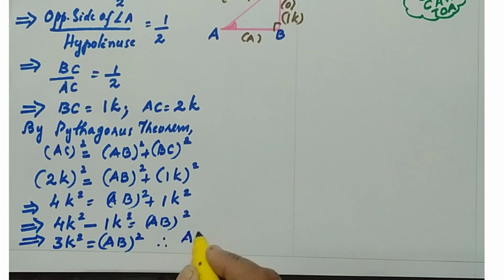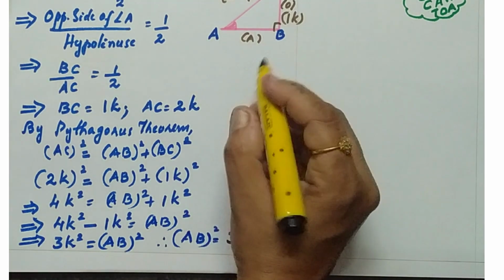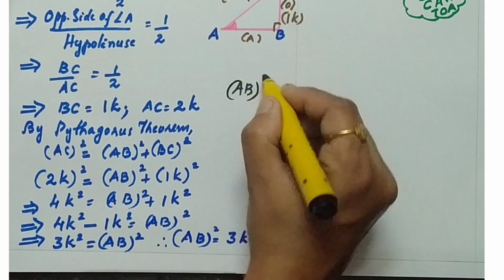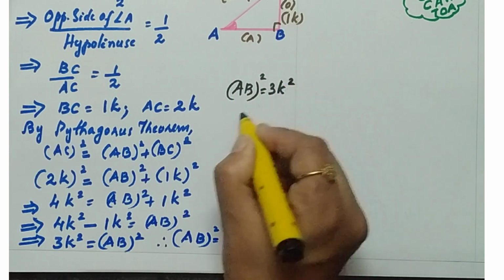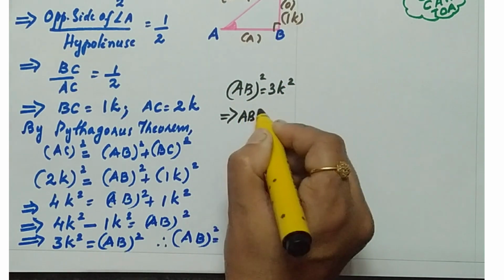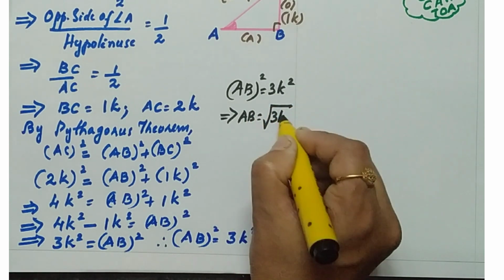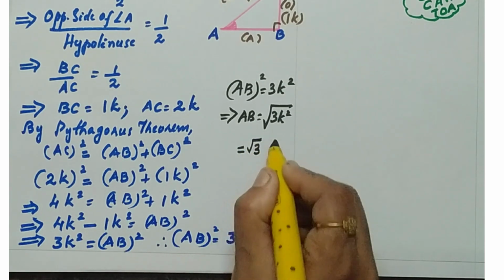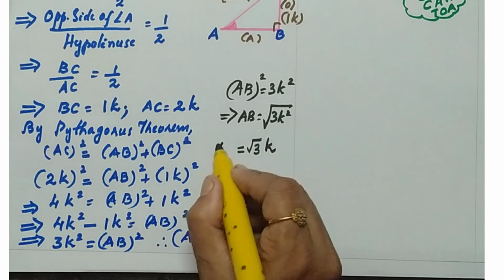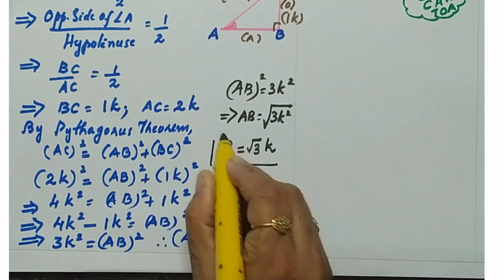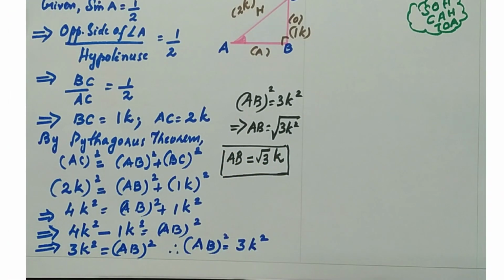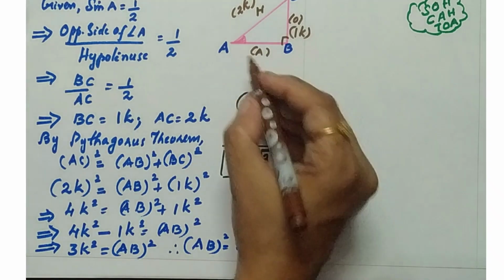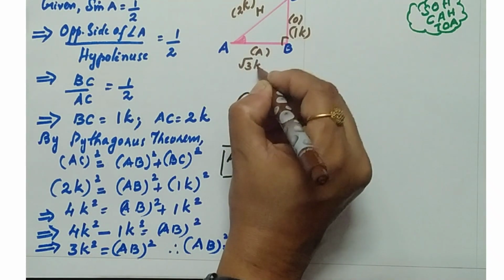Therefore, you can write the reverse way, AB square equal to 3K square. Now, AB equals square root of 3K square. 3 hasn't any root, so you write root 3. K square comes out of the root, you get K. So, AB equals root 3K, that is the third side. We need to mark AB as root 3K in the figure.